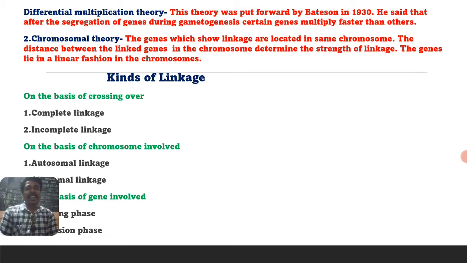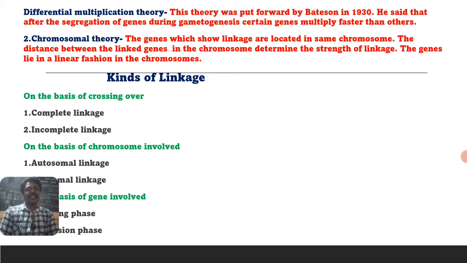The genes lie in a linear fashion in the chromosomes. I already told you that the strength of the linkage is higher when the distance between genes is less. The lesser the distance of genes, the higher the strength of linkage, which is what the chromosomal theory tells.